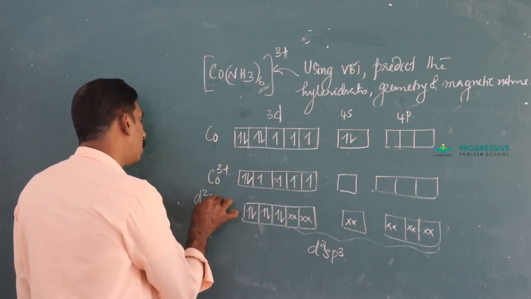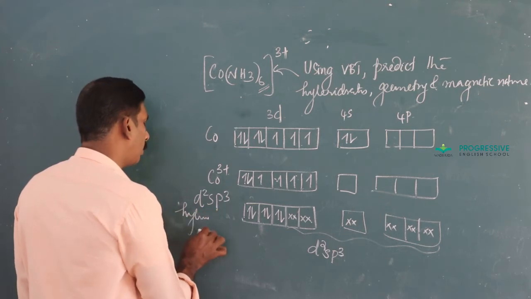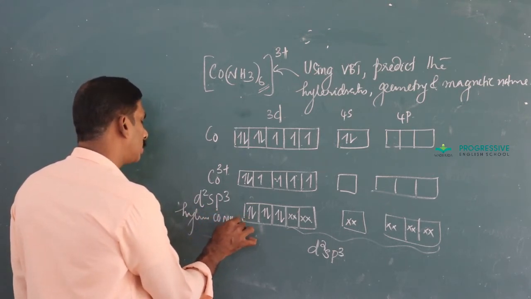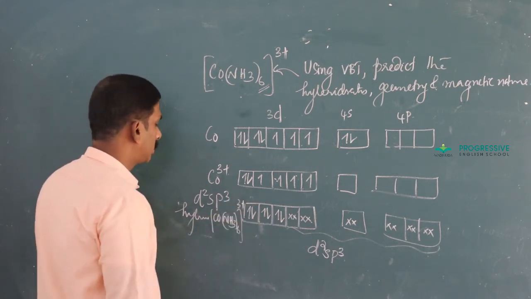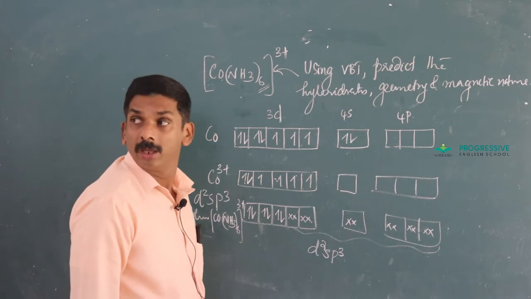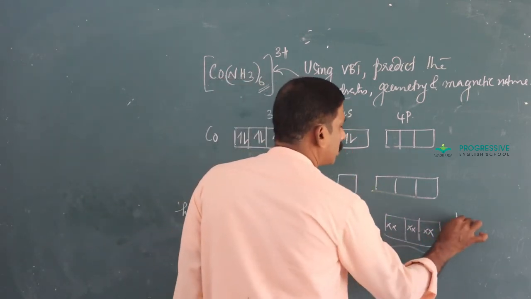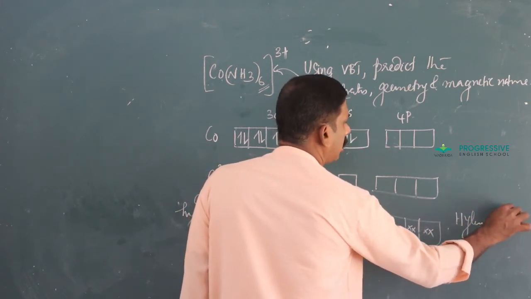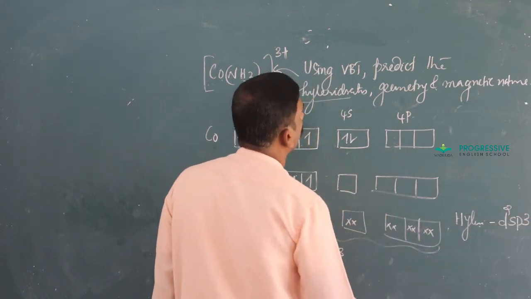That is the d2sp3 hybridization of Co(NH3)6 3+. Clear? And here the answer for the question, that is hybridization, is d2sp3.